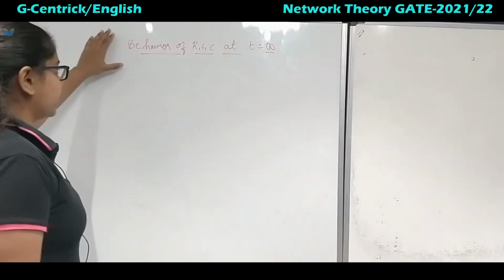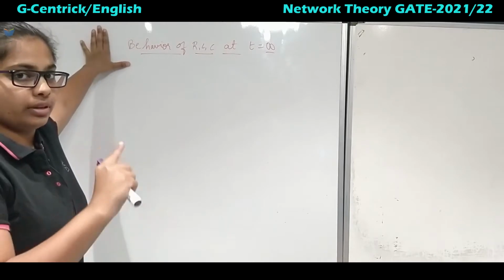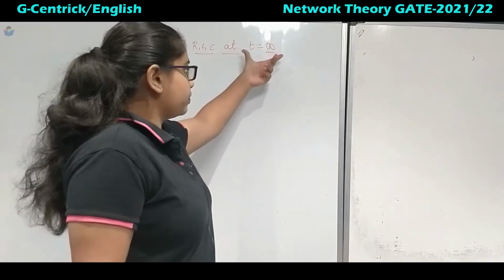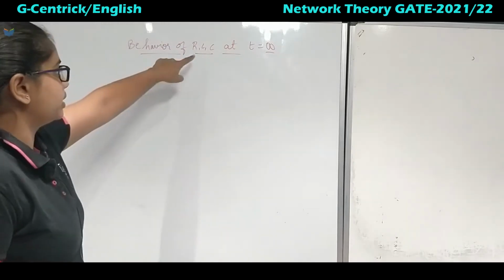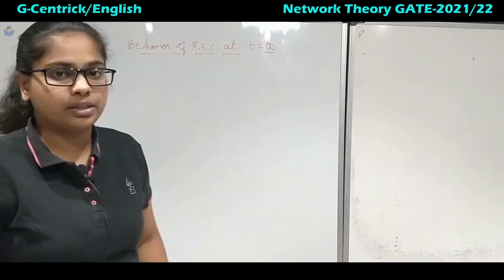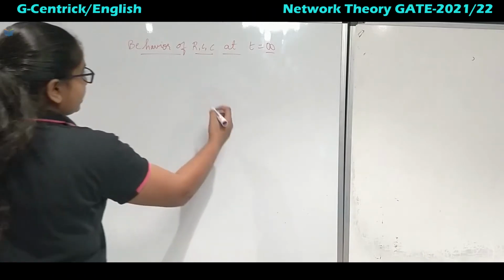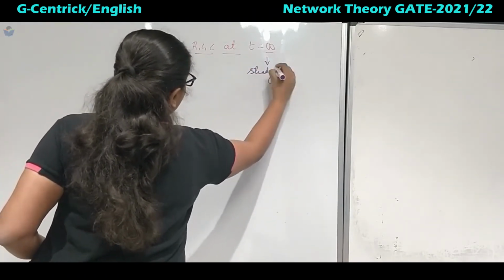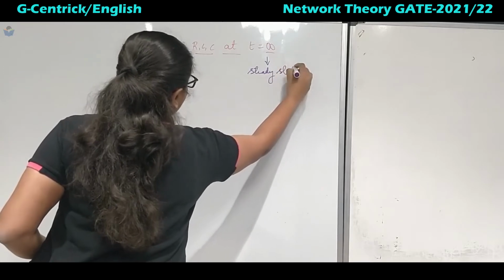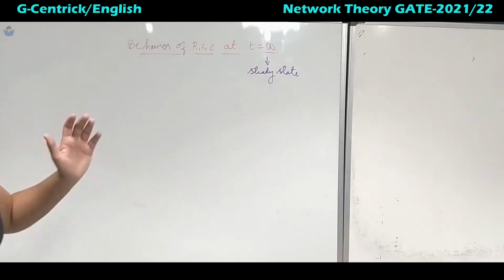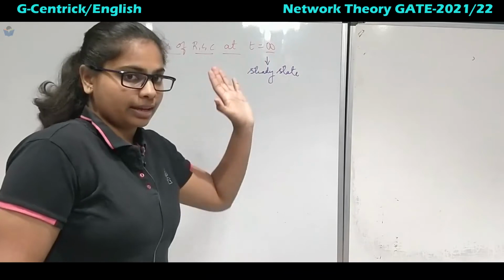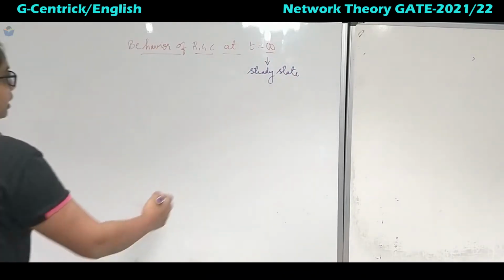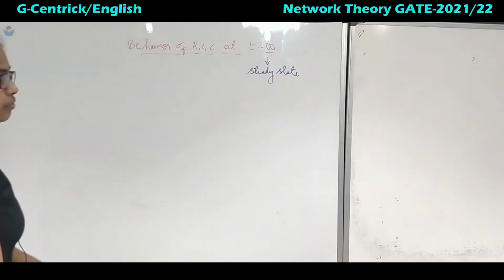So we'll continue the lecture of this one. In the previous lecture we had seen for t is equal to 0, and now in this lecture we will see the behavior of these three elements R, L and C at t is equal to infinity. So basically infinity means analysis at steady state, right? The maximum point that it reaches, like a constant. After that it does not change its value. So basically in the steady state analysis this is what we mean.